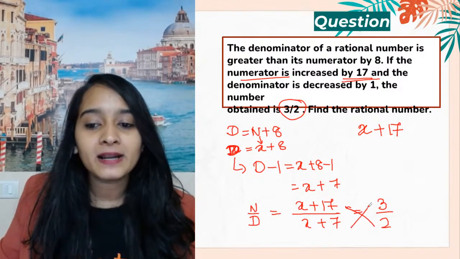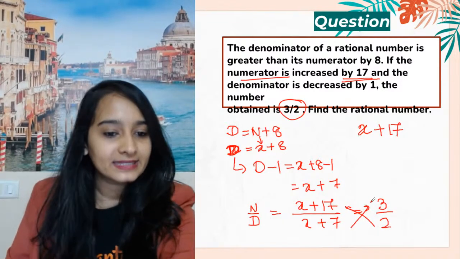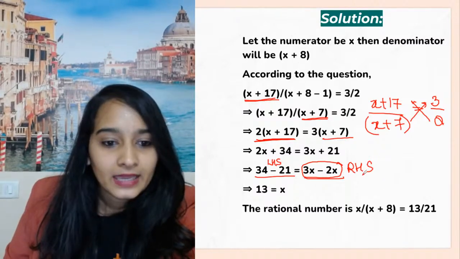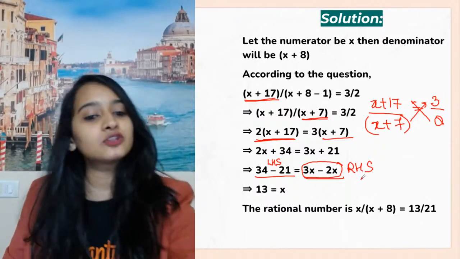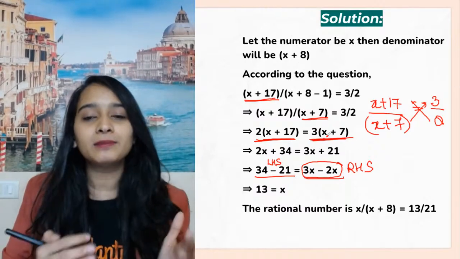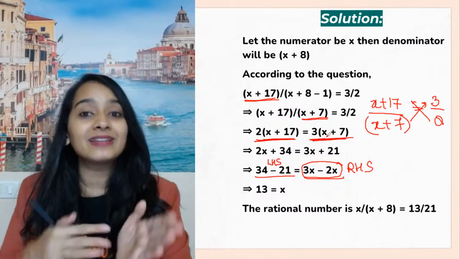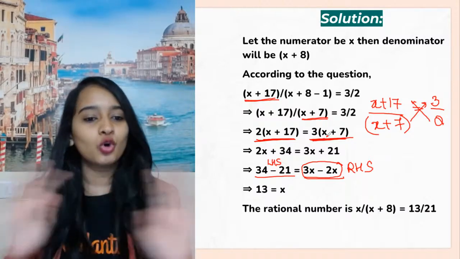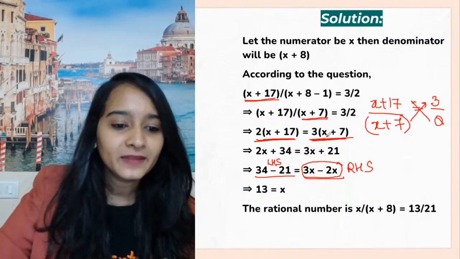So you have to cross multiply and solve for your x, right? If we write 3 multiplied by x plus 7, that is also correct. You can multiply. You can write 3 multiplied by x plus 7 is equal to 2 multiplied by x plus 17. You can also do that. No issues with it.